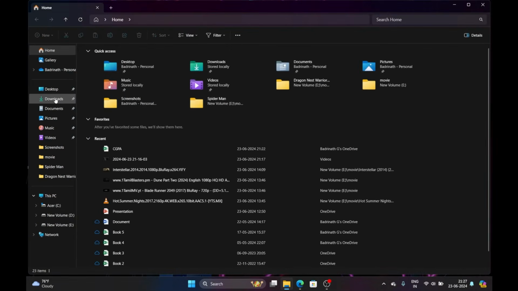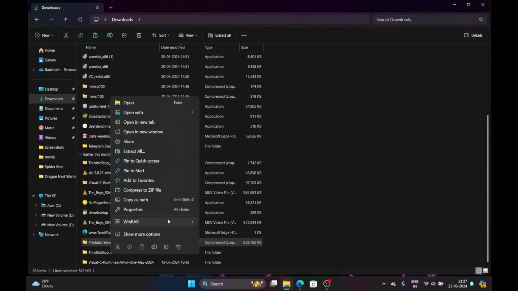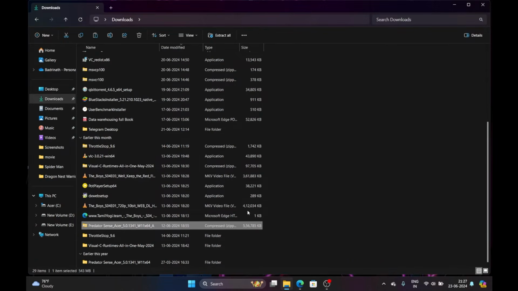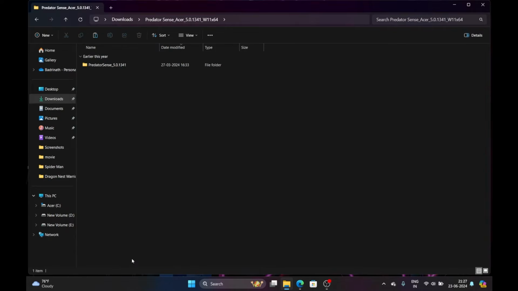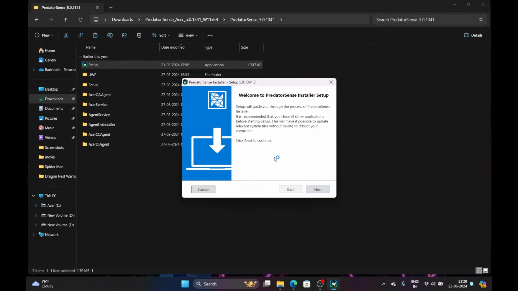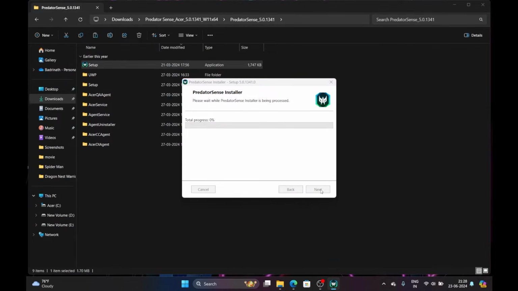Go to the downloads, where is this file? Yeah, here it is. I'm going to extract this, better extract here. Extract it quickly, open the PredatorSense folder and go to the setup. Hit next and accept this license agreement. Hit it and click yes.